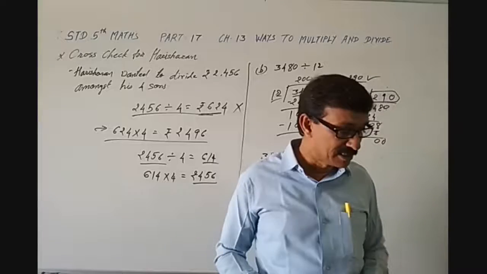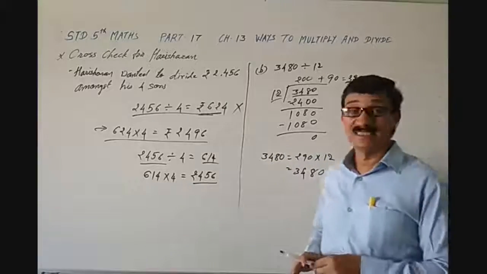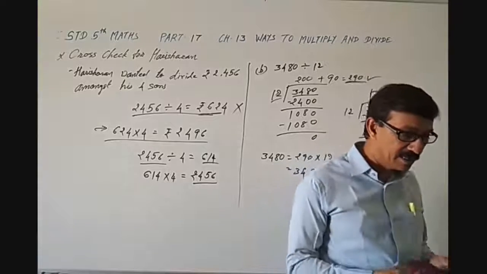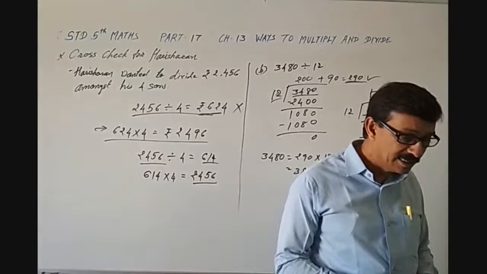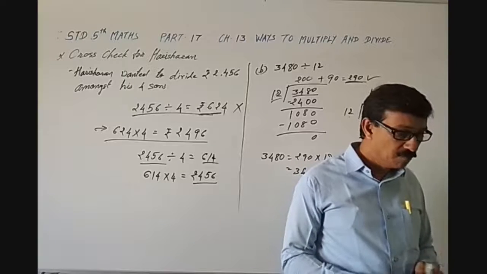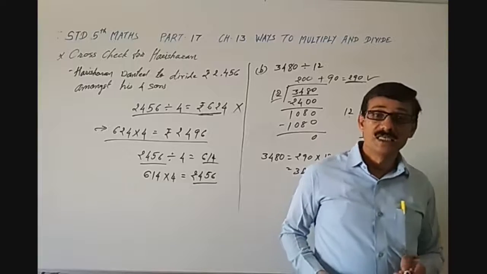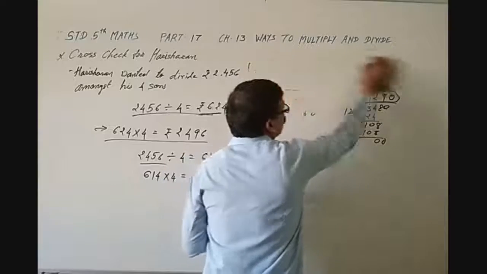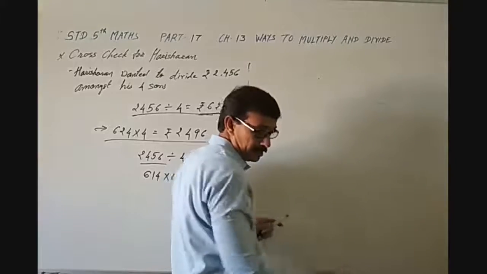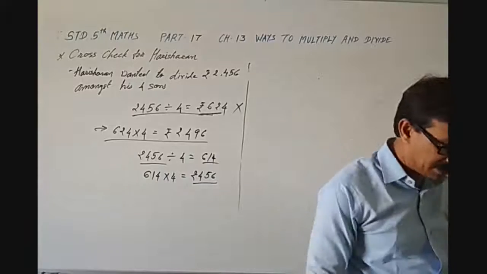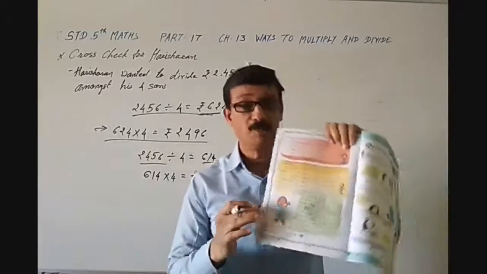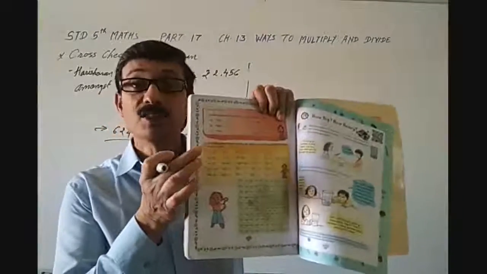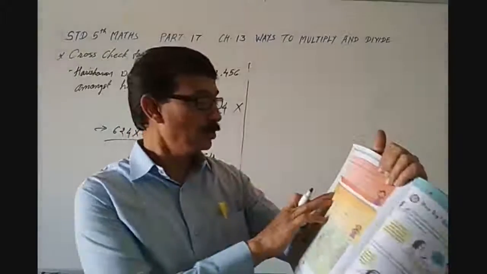And then the second question. In practice time, the second question is: solve the given sums and color the answers in the grid given below. See what you find. You will solve that question also yourself. I am talking about this question, the second question. This you have to do yourself.